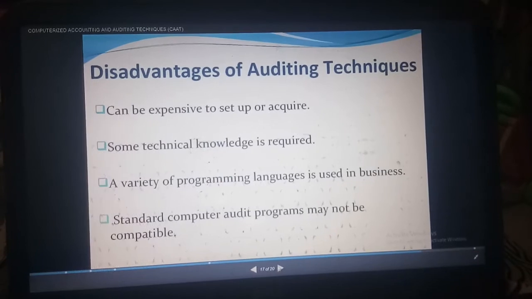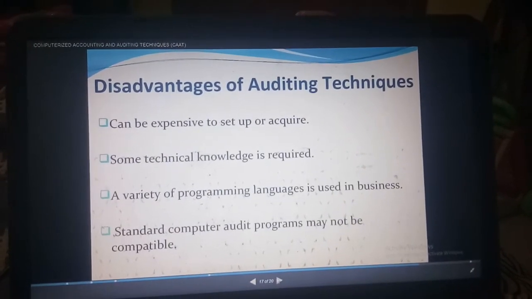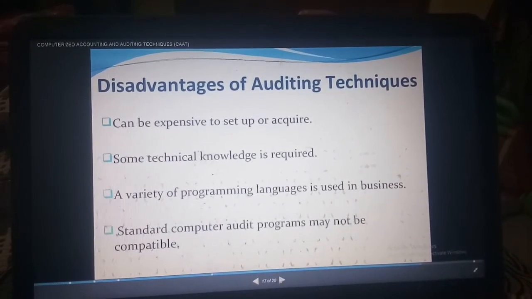Now the disadvantages: it is expensive, so it cannot be applied to all of them. So there are some